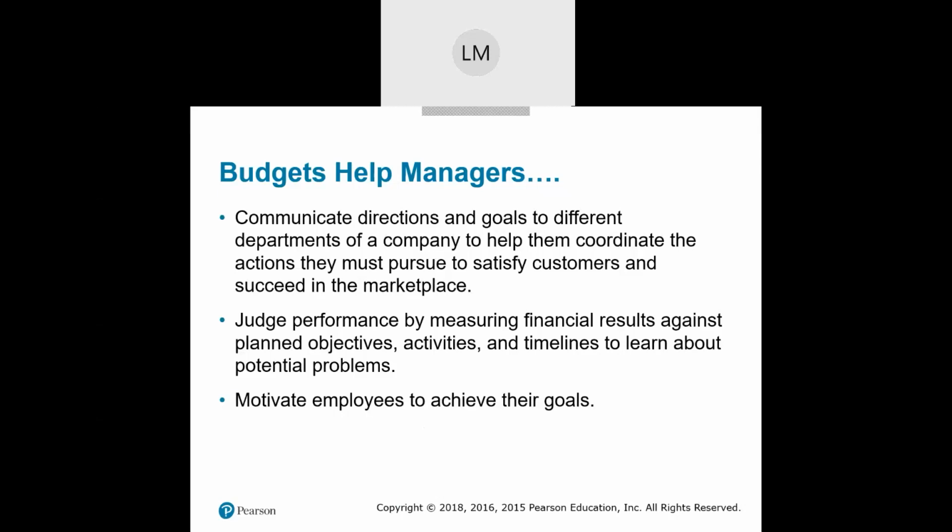Well, if we don't have an objective, how can we measure how well or how poorly we've done? So we're always going to take our budget and compare our actual results to our budgeted results to see where did we shine, where did we do well, where did we miss the boat, and maybe we need some improvement.